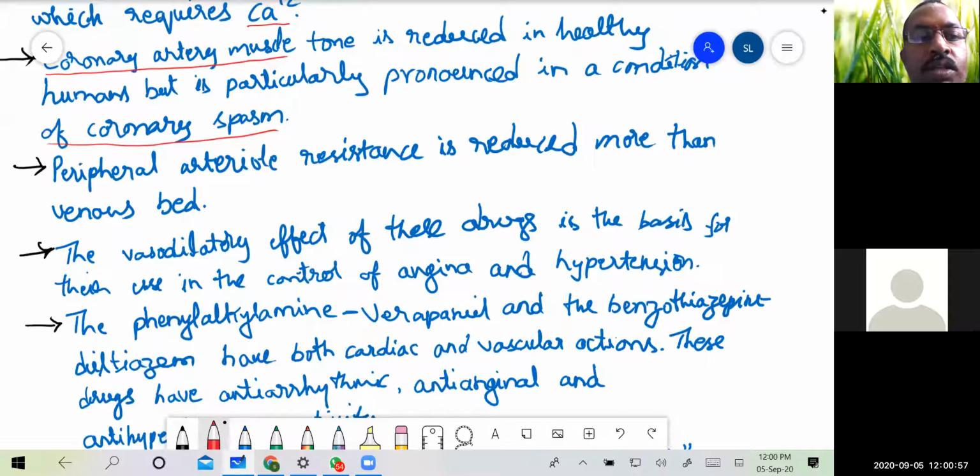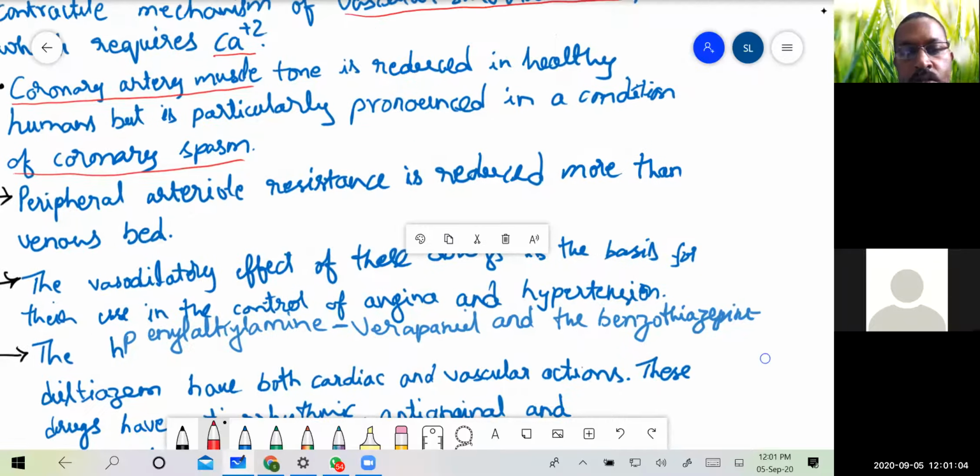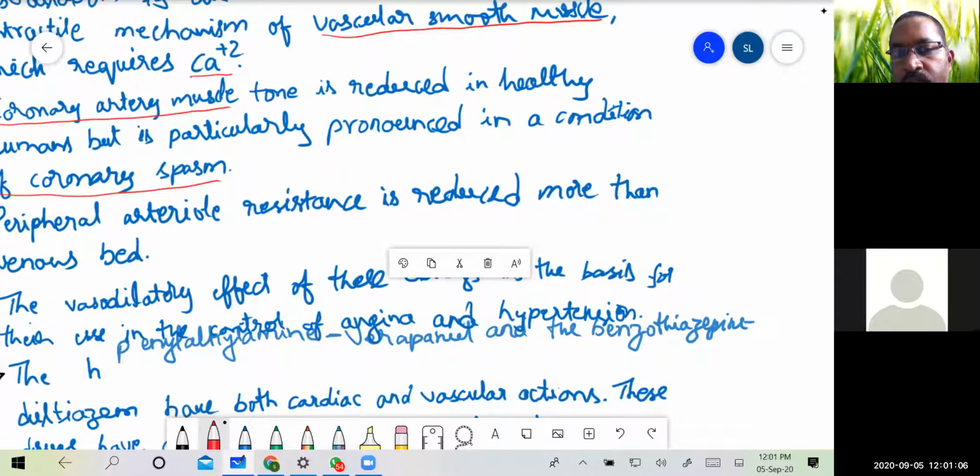Then coming to the peripheral part, that is at the peripheral region. So at the peripheral region, we have